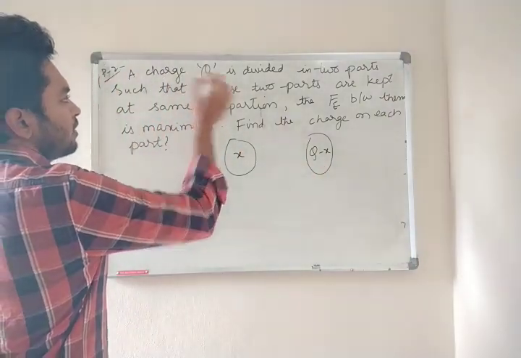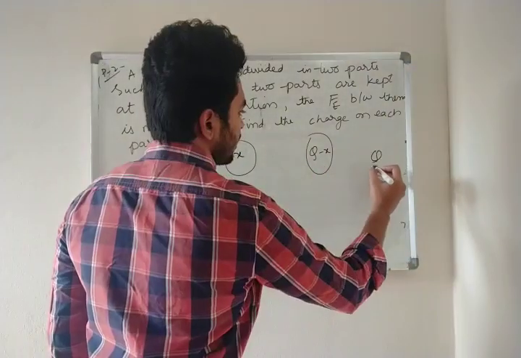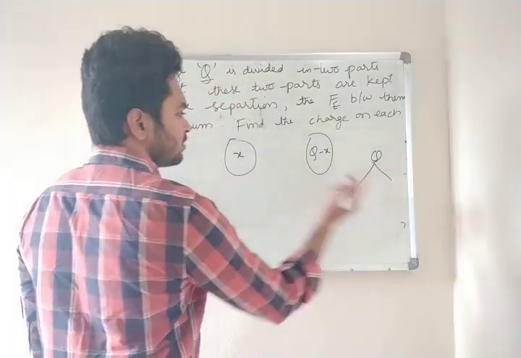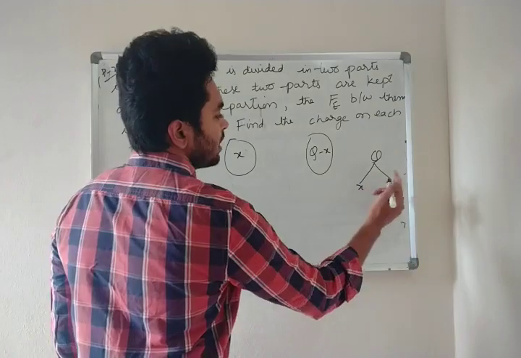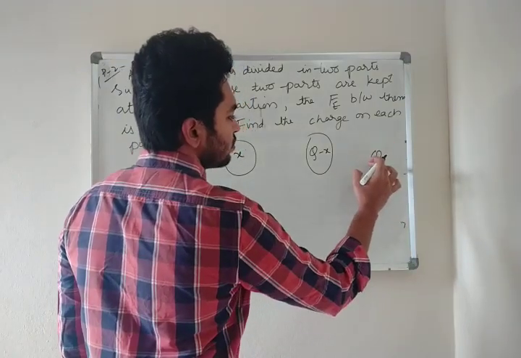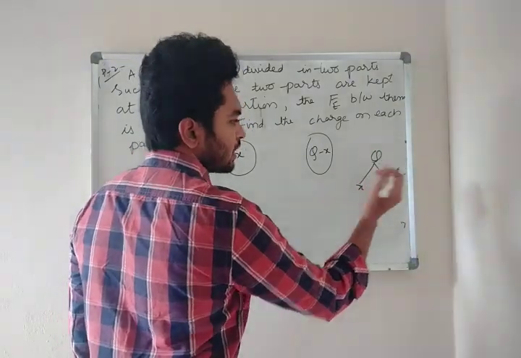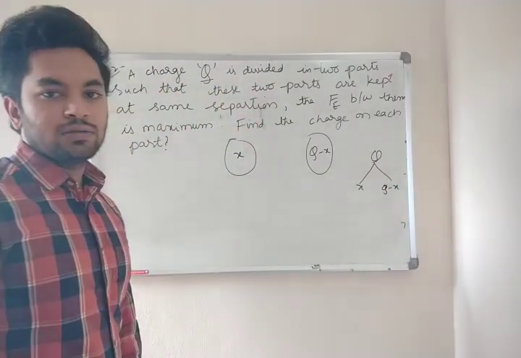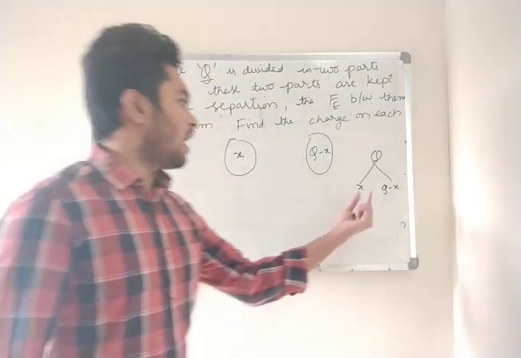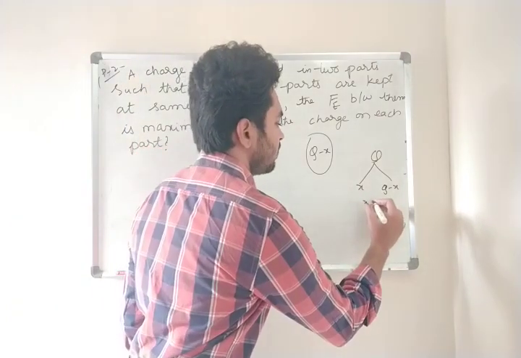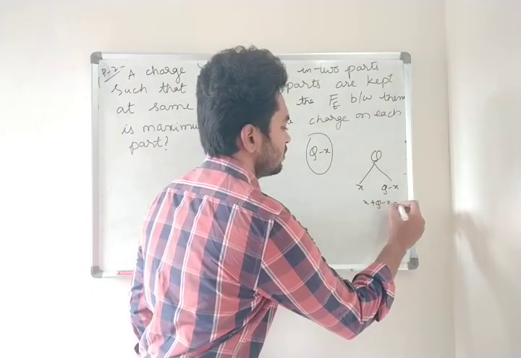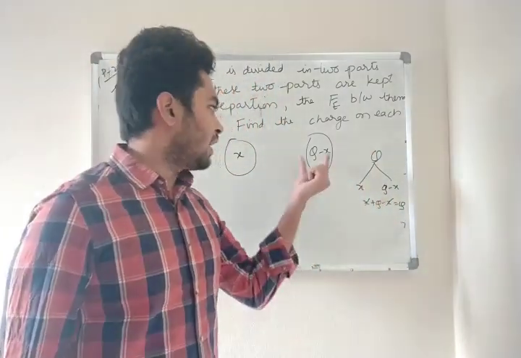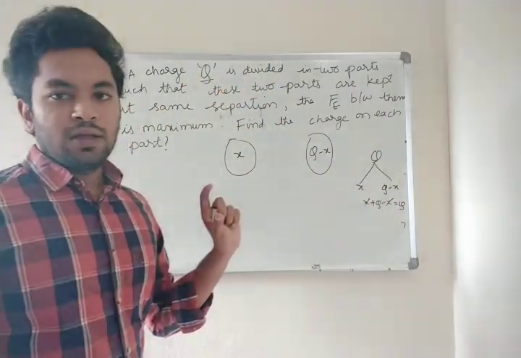Because the total charge is q. He told q is divided into two parts. So the first part I have taken as x, and the remaining part is q minus x. If you add both of them, x plus q minus x, you will directly get q again.